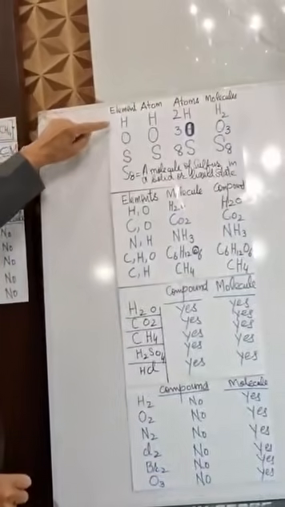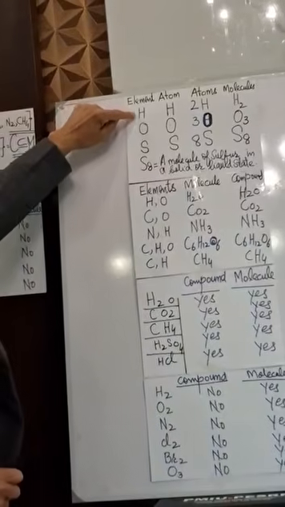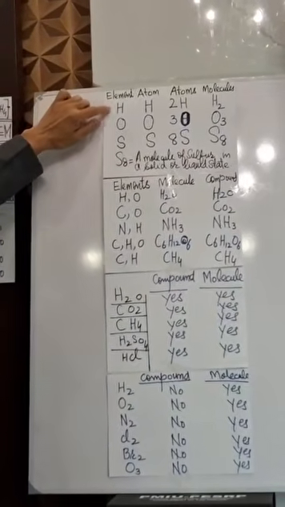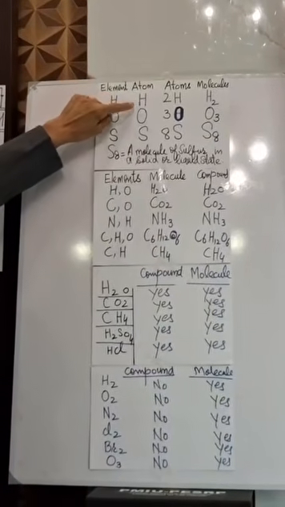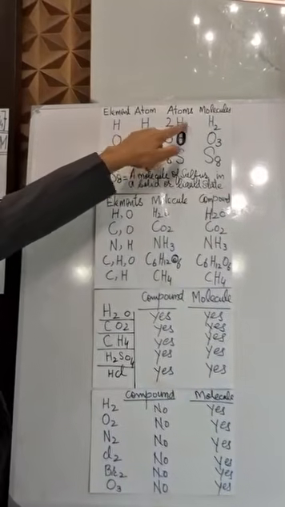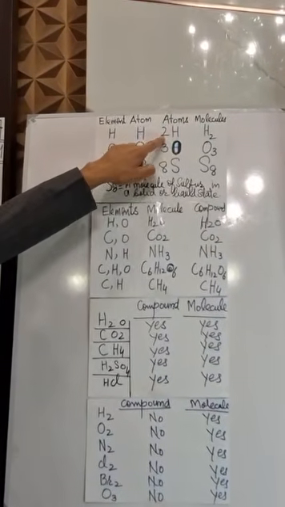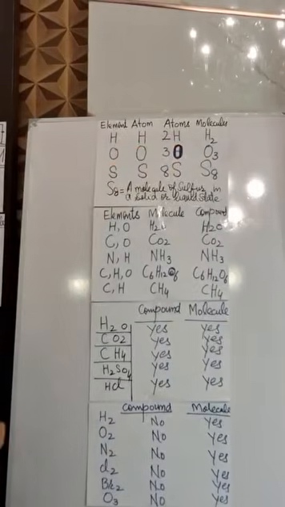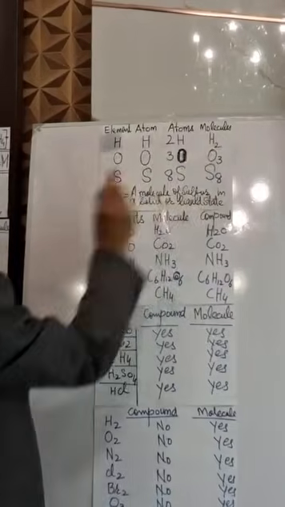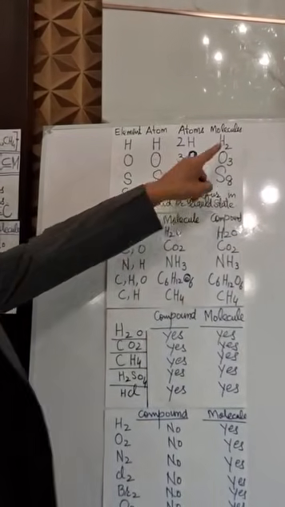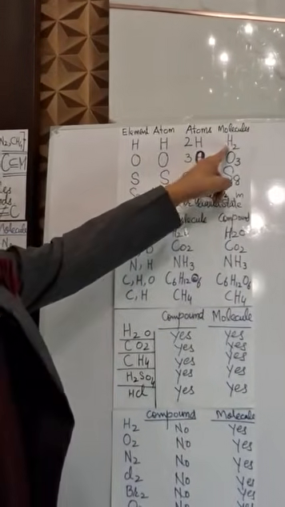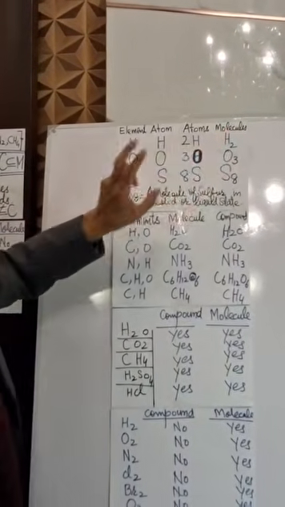You know what this is? This is H. What does it show? This shows that it is the hydrogen element. And this H also shows that this is one atom of hydrogen. And if I write 2 in front of this H, it means there are 2 atoms of hydrogen. But if I write it like this, H2, it means that it is one molecule of hydrogen gas. Now it is not an atom. Now it is a gas.